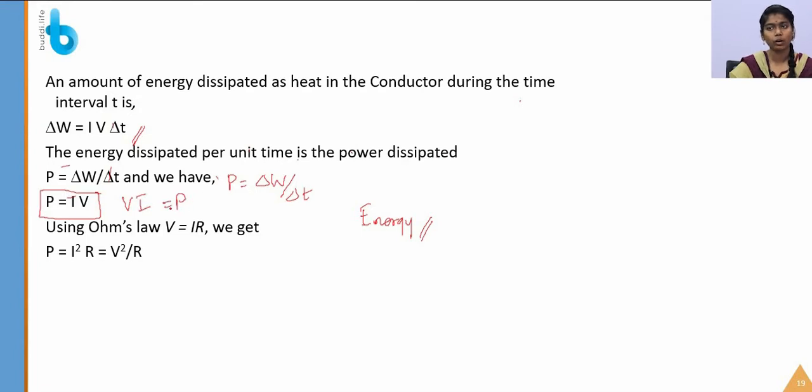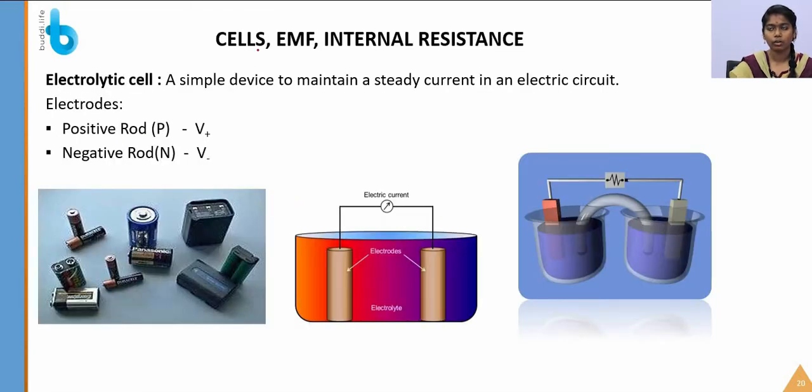When we want the expression for the power in terms of current and resistance, we have to substitute Ohm's law, and if you want the power expression in terms of voltage and resistance, you have to substitute Ohm's law. Okay students, let's see the cell's EMF and internal resistance.